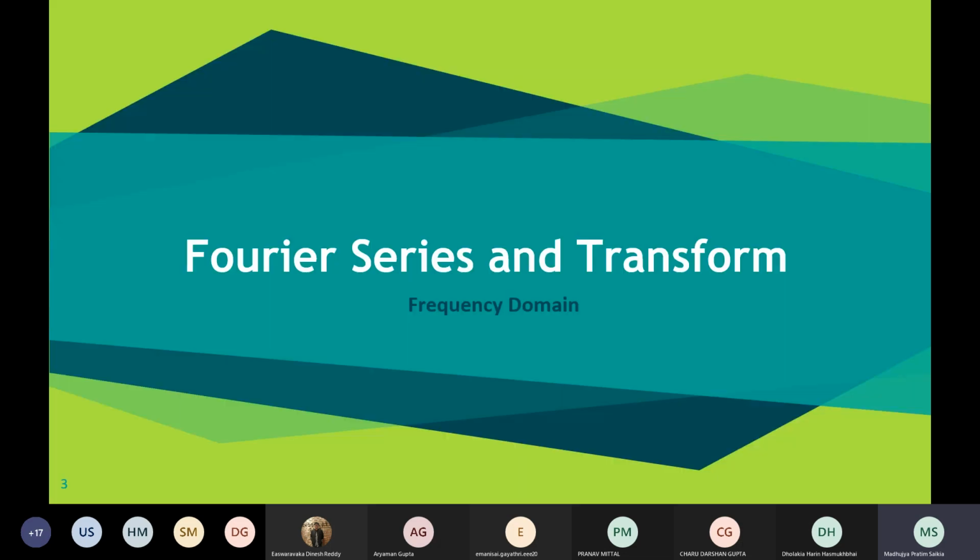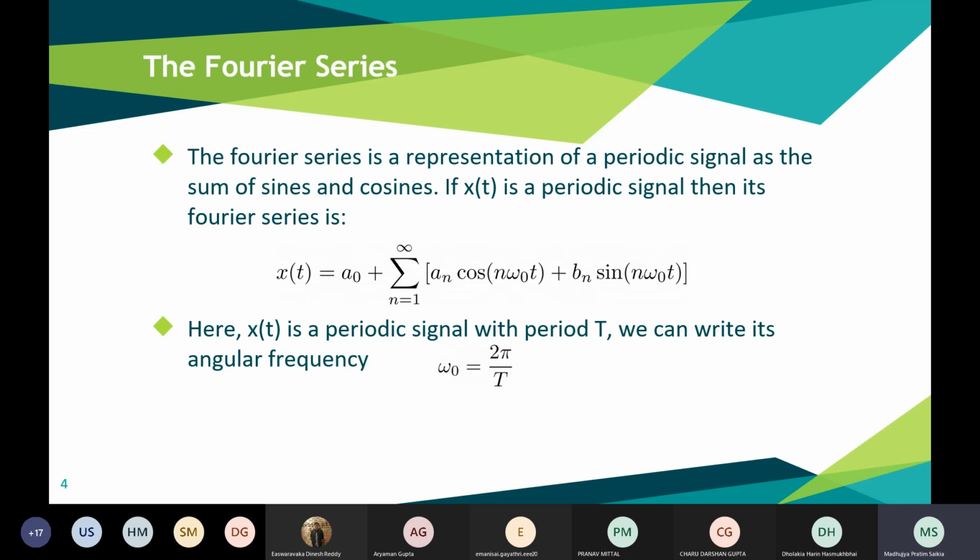But first, we'll talk about the Fourier series, right? So suppose we have a periodic signal of time t, with time period T. The simplest example I can give is sin t, right? It has a time period of 2 pi.